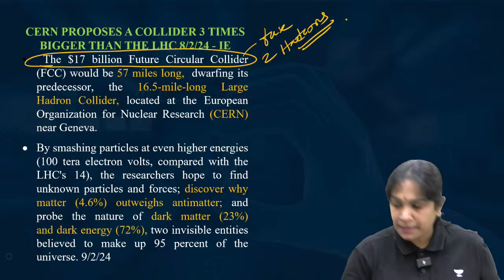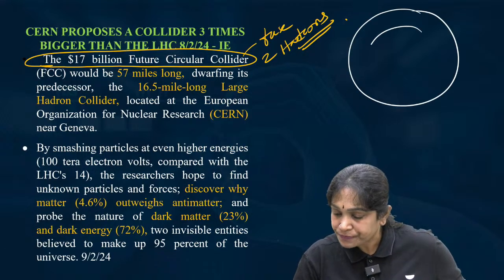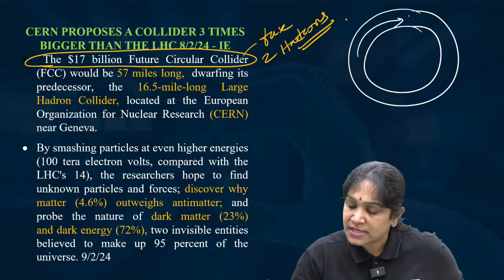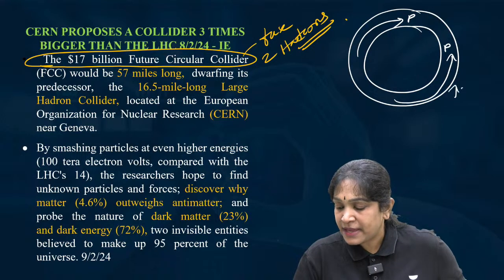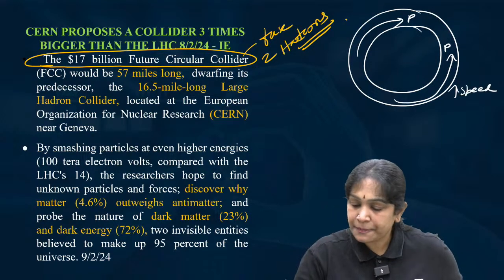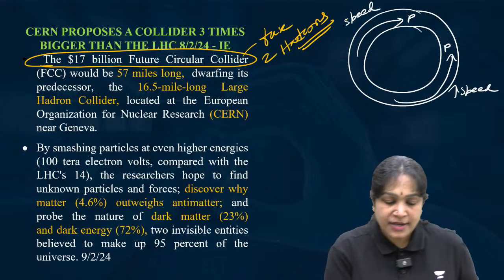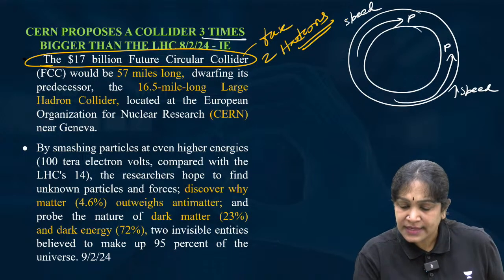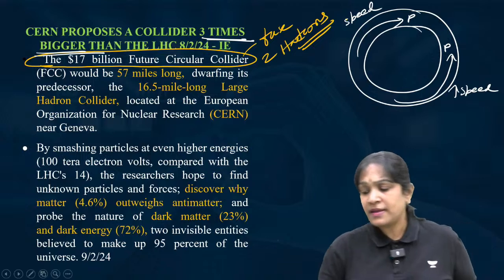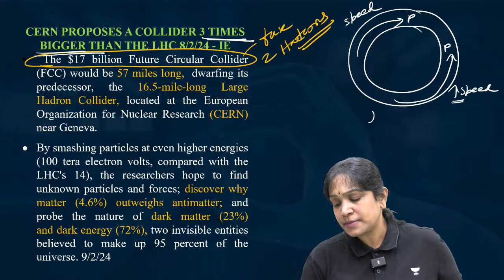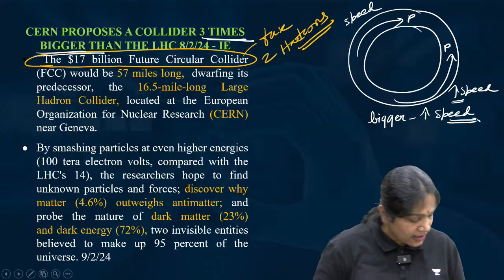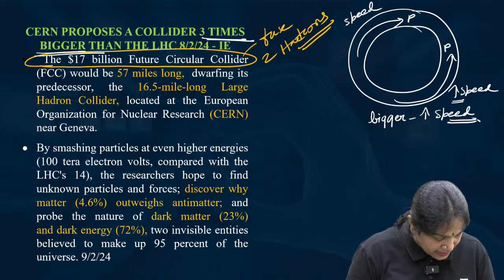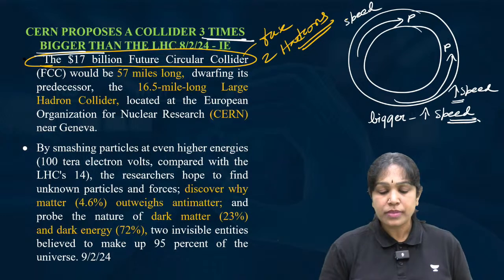This instrument will be like a circle. In this, the particles will come, protons from here, at high speed. And why do we need a larger collider, 3 times bigger? Because the bigger the collider, the higher the speed possible. Is it clear?